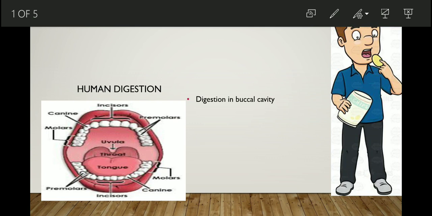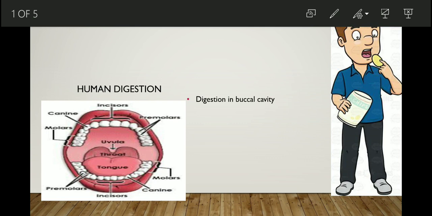This is my fifth video on this chapter. Till this video, we have covered so many concepts of this chapter. For example, plants as producers are also called autotrophs. Animals are consumers, they are heterotrophs. We are also a heterotroph group because we are dependent directly or indirectly on plants and some animals.